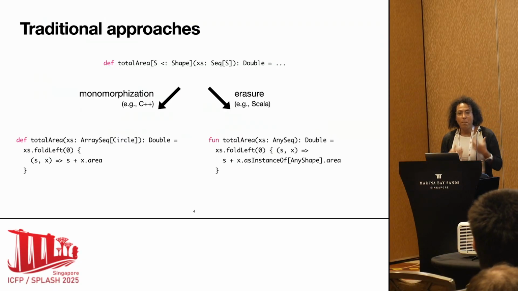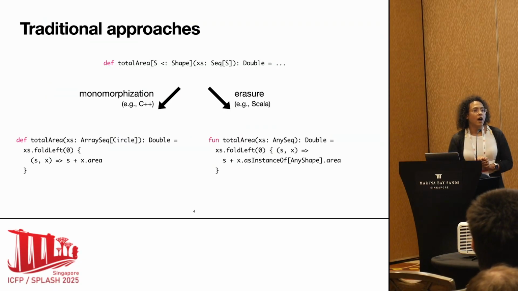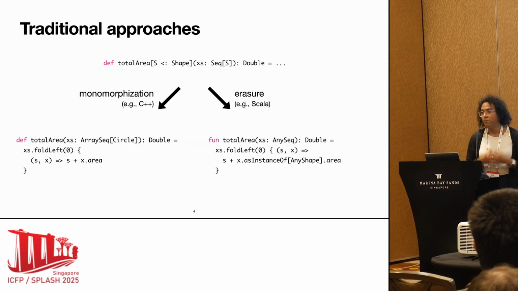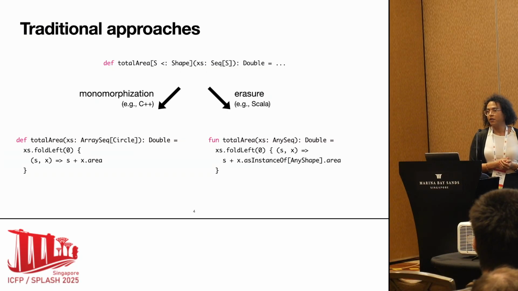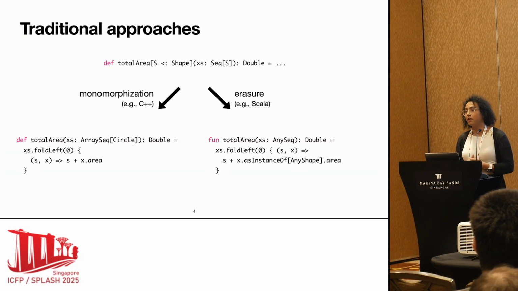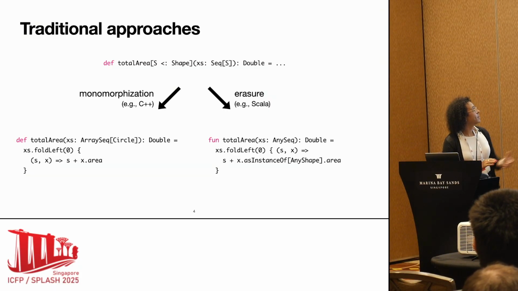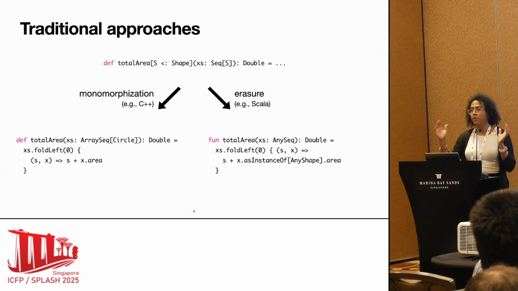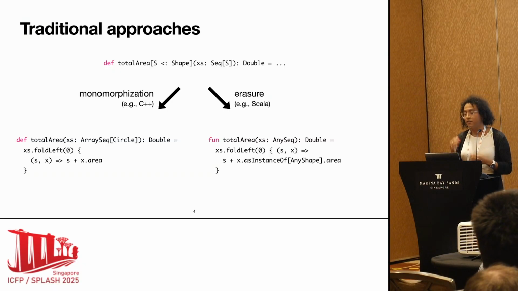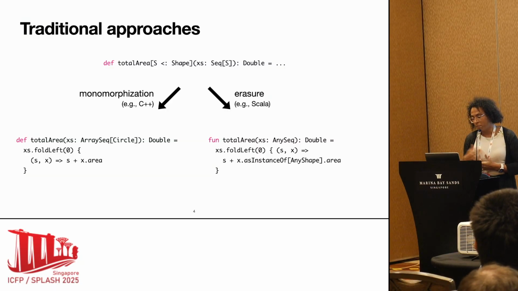There is the monomorphization approach. That is what your C++ compiler would do. The monomorphization approach consists of essentially rewriting your generic function by substituting the types with which it has been instantiated. So for instance, here, that would be the same as rewriting total area for an array sequence where I've fixed the circle type as being the shapes for which I want to compute areas.